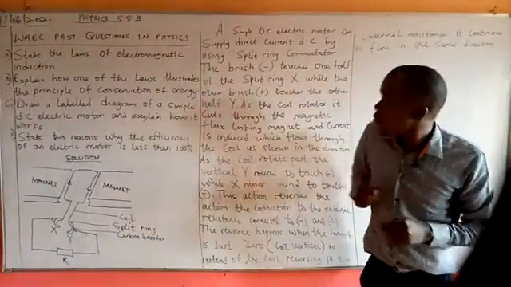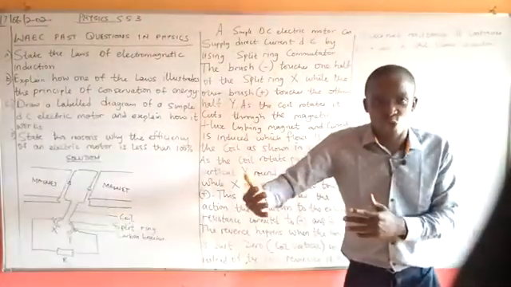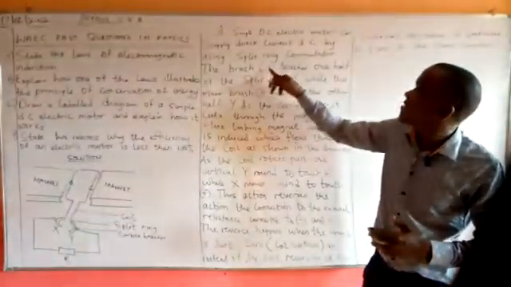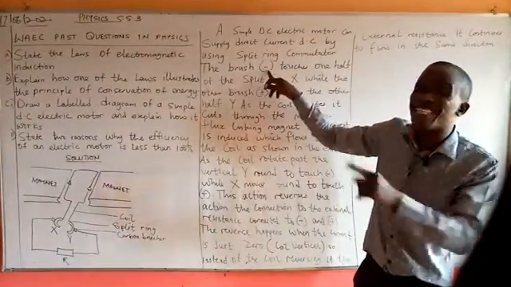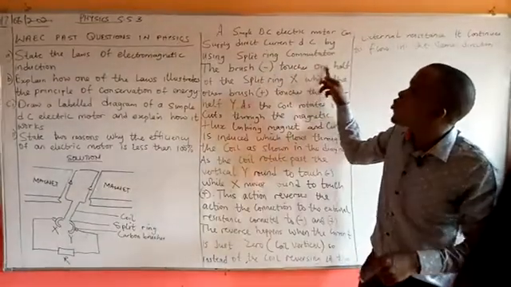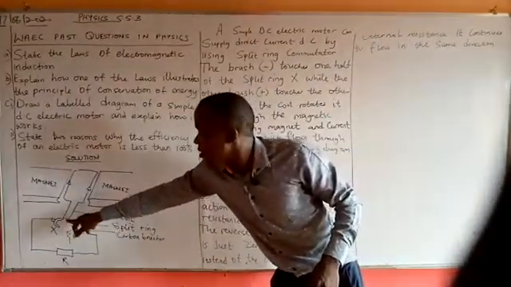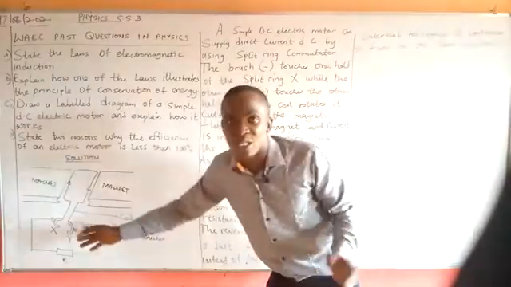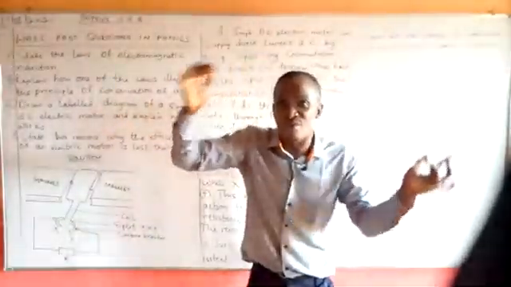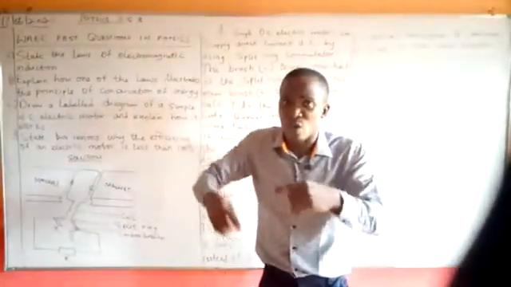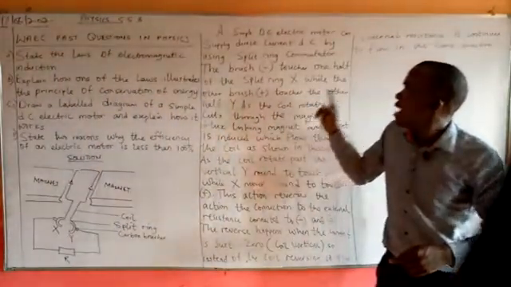Now, looking at what we have here, we now go to the brush. The brush is having a negative. It said the brush, that's the negative side of the brush, touches 1/2 of the split ring. Meaning that there's a kind of partial revolution that goes on in this place, in the sense that there's a kind of reversal that goes on during the process of the motion.